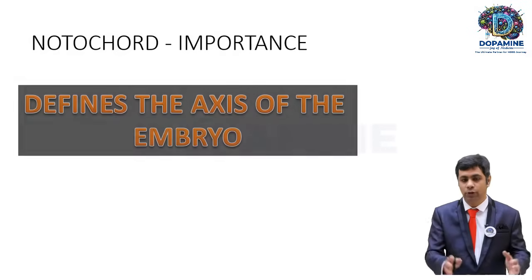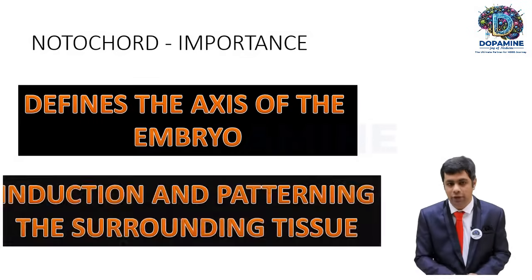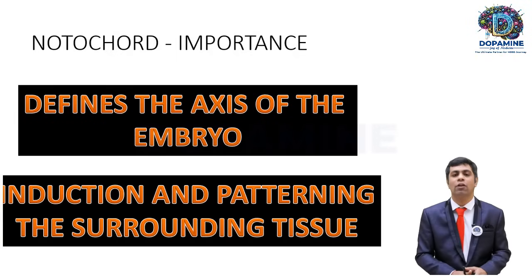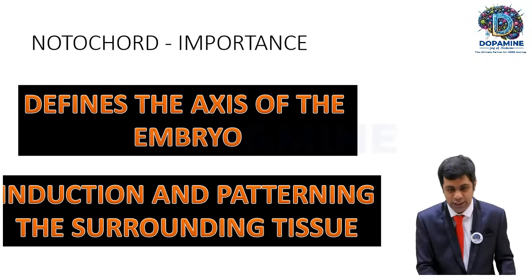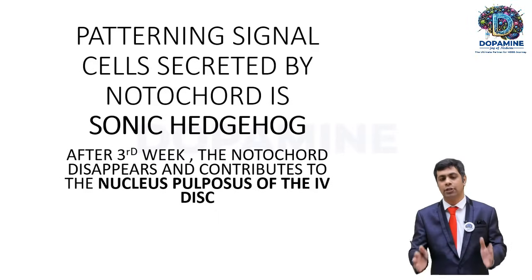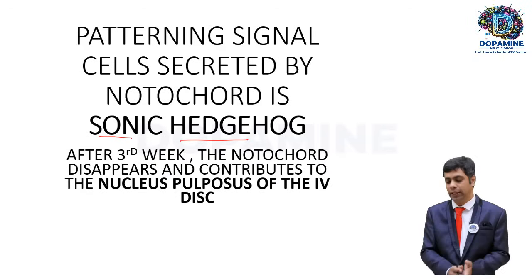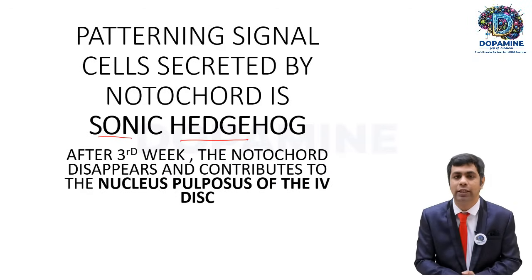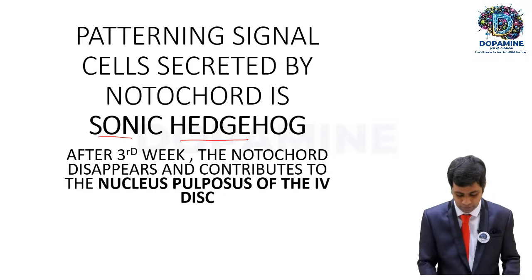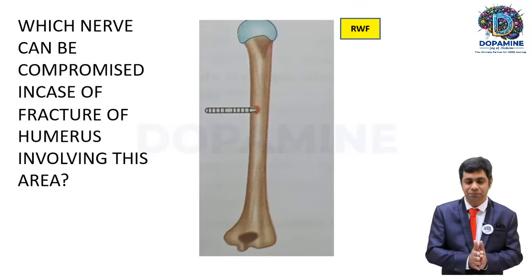As I told you, the notochord forms the axis of the embryo, and it is very important for induction and patterning of the surrounding tissue, for the formation of various tissues. For that, we need one important gene called the sonic hedgehog gene. The notochord disappears and contributes to the nucleus pulposus, which is present in the IV discs.